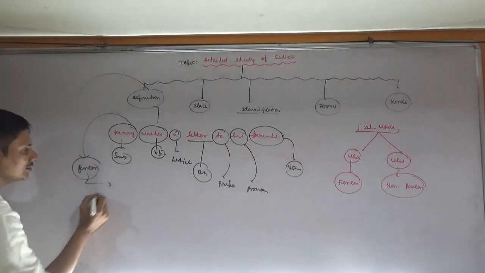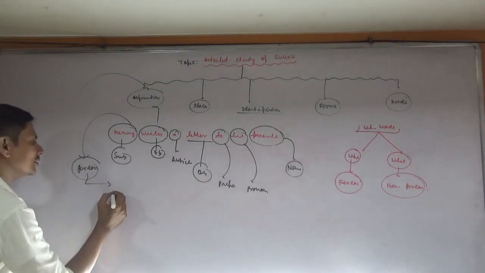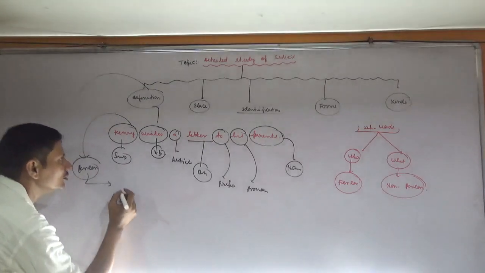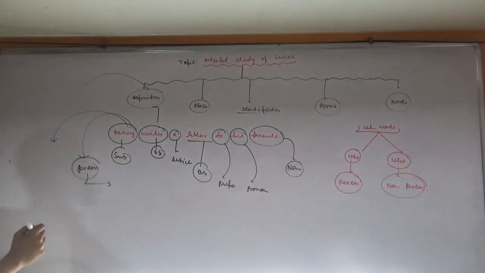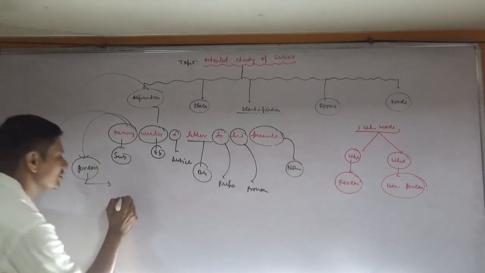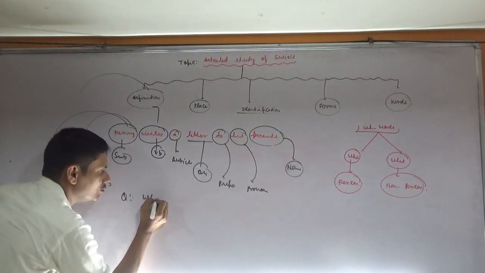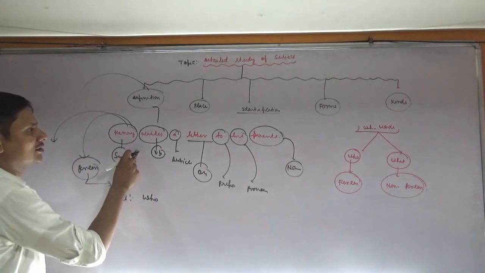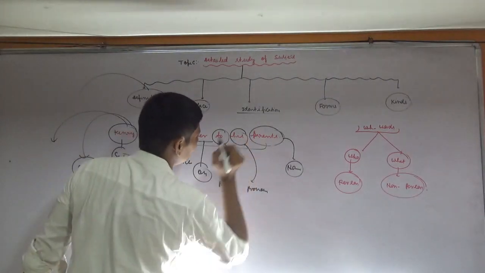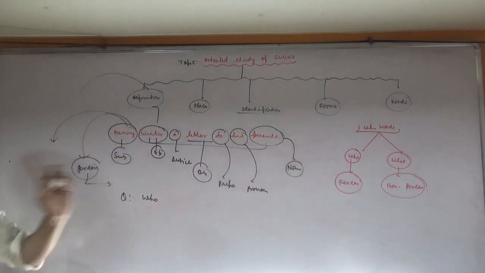Okay, so the question we have to ask is, we have to use who, as Henry is person. The question is exactly like that. Who, you have to put who in the place of subject, and after that you have to copy the remaining group of words as it is.